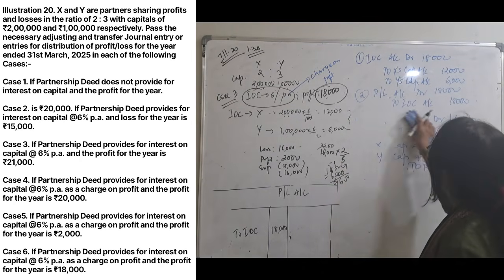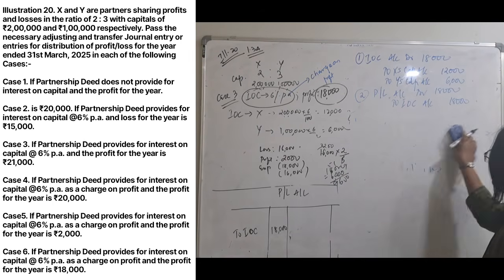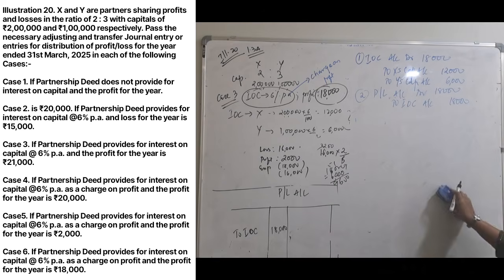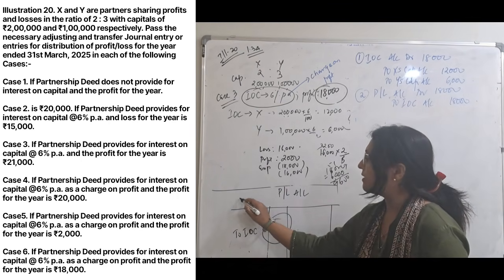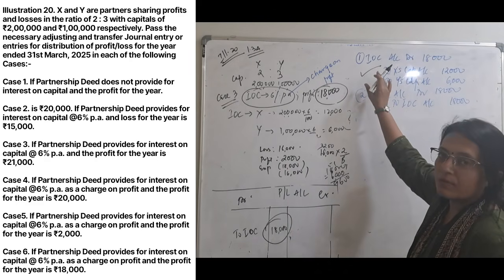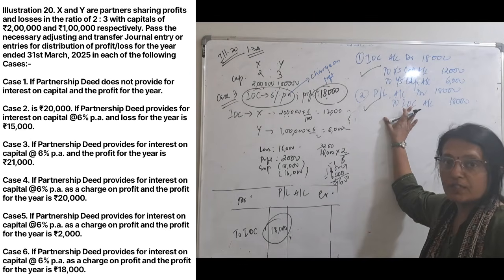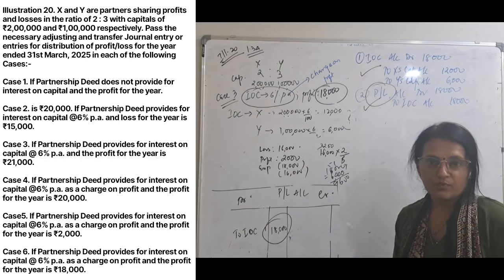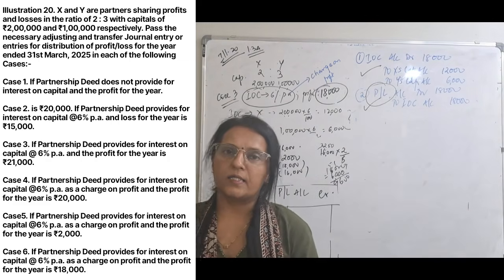So in this case, there will be only these two entries. No amount is transferred to the profit and loss appropriation account. So the whole of interest on capital is recorded on the debit side of profit and loss account, because it is a charge against profit. Okay. So these are the 5 cases of interest on capital.